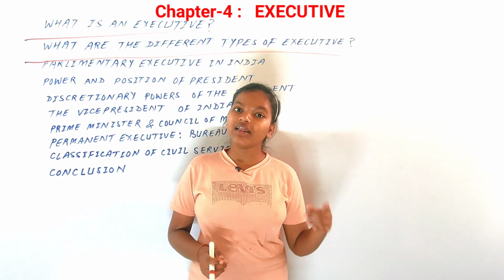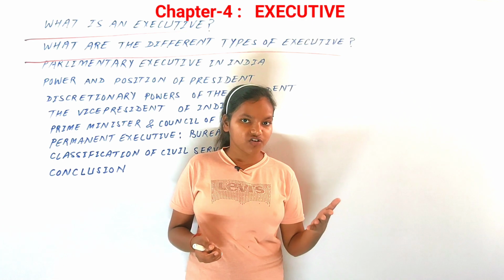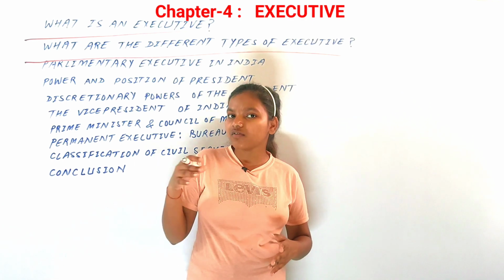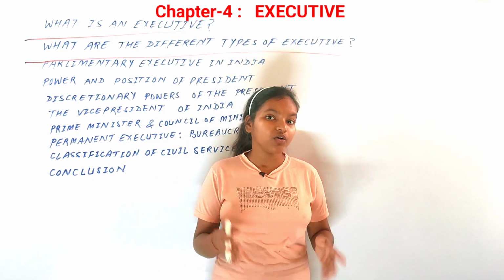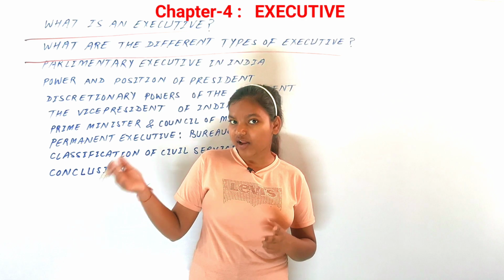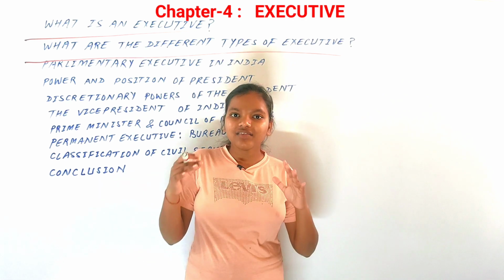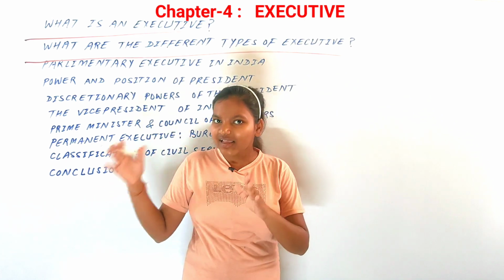The parliamentary system is followed in countries like Japan, Italy, Germany, UK, as well as Portugal. The presidential system is followed in Brazil and most of the countries of Latin America. The semi-presidential system is followed in countries such as Russia and France. So in these countries we have the semi-presidential system. So we can say that, broadly, there are three types of executives.